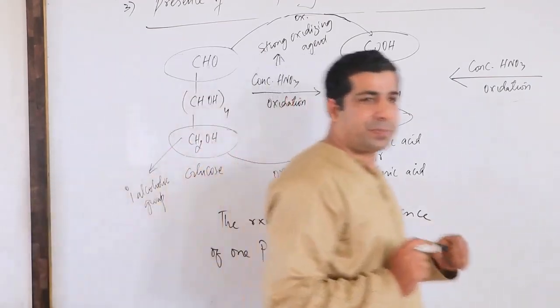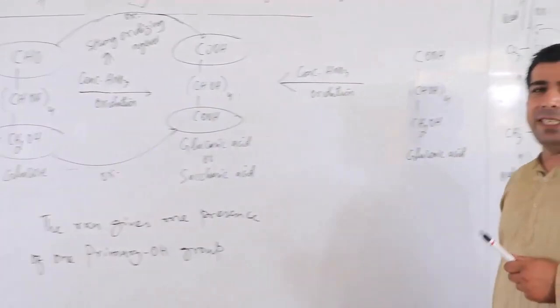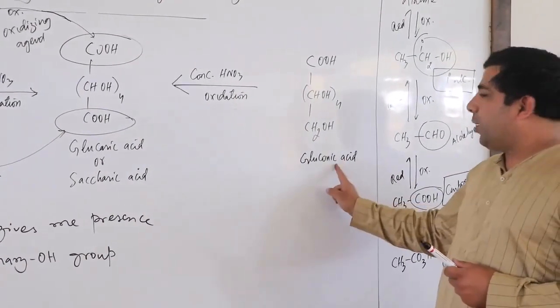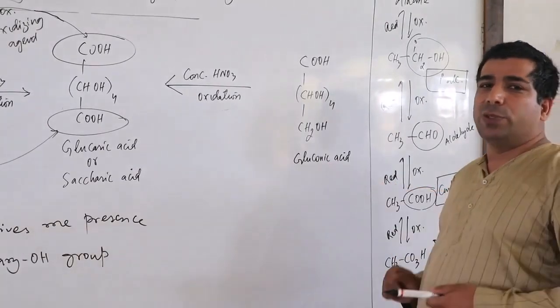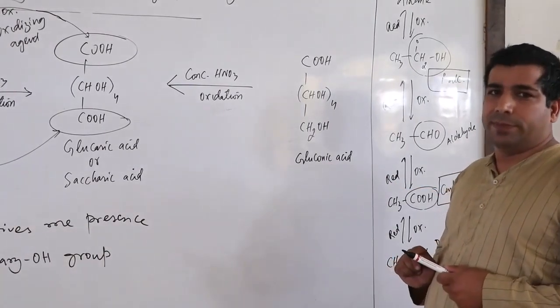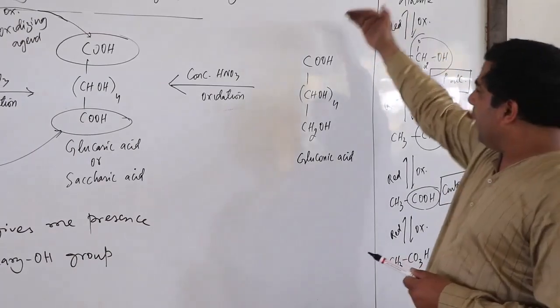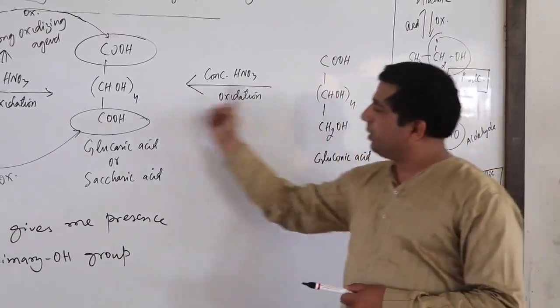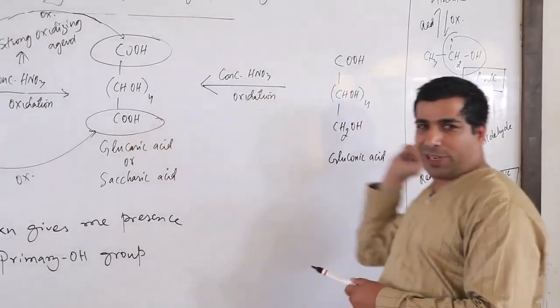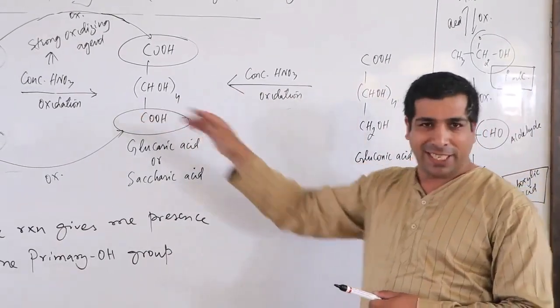Now look here. In the previous reaction, I got gluconic acid, when I was using bromine water. Correct? And if I use that gluconic acid here in this case, the reaction goes in this direction, the arrow is towards this.